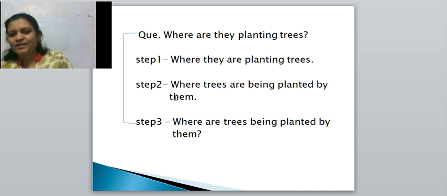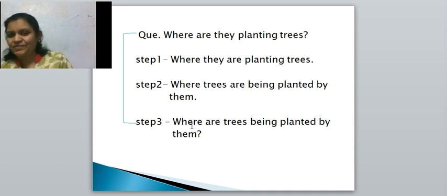Now step 2 is there. Once again where is written. Okay, now we have to think about this remaining part. They are planting trees. What is the passive voice? Trees are being planted by them. Correct? Then that only is written here. Trees are being planted by them. Means where trees are being planted by them. But this is not the question.